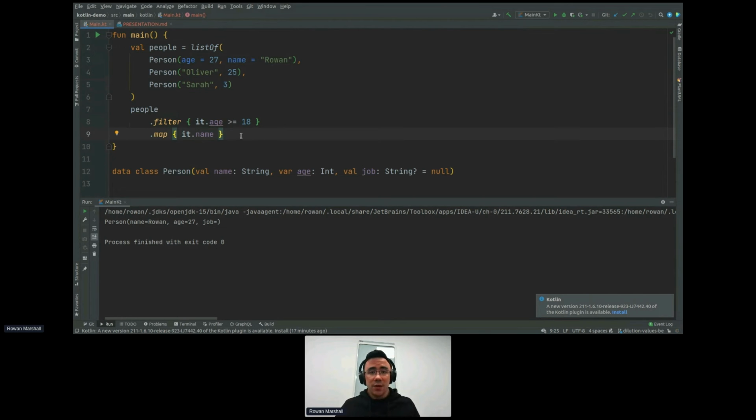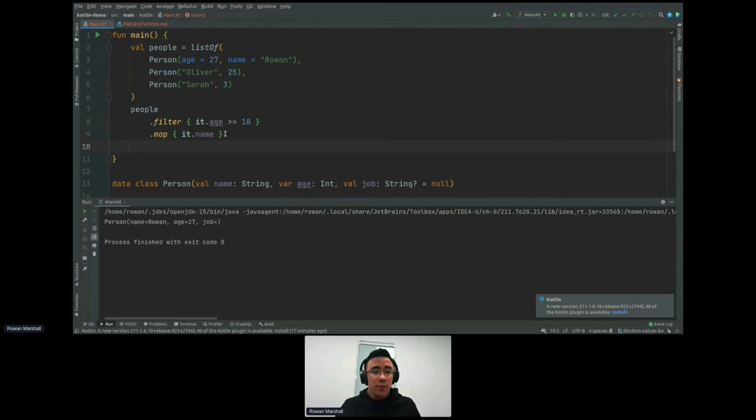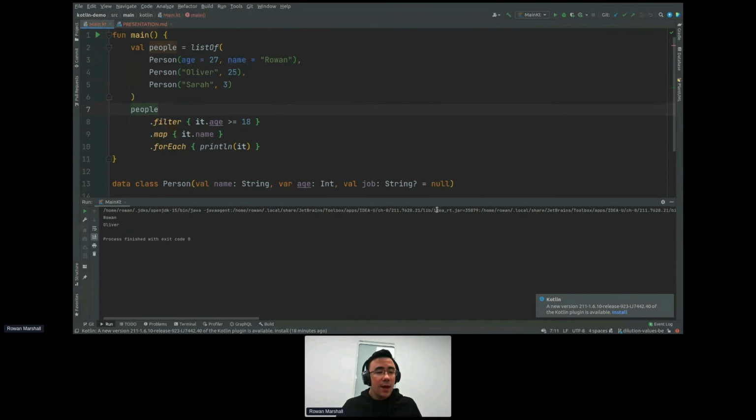And finally, we want to perform an action. We want to perform a side effect. So for this, until this point, we're returning a list. So this map would return a list of strings. But now we want to perform a side effect, not return anything. So we can do forEach, println, and just do it. And this should print out Rowan and Oliver, unless I've screwed something up. And if we play this, it prints out Rowan and Oliver, which is great.